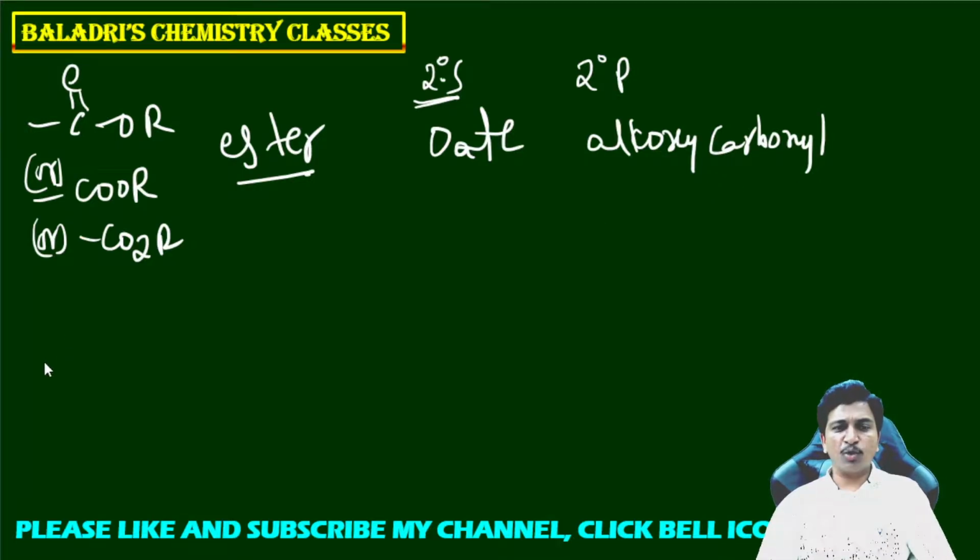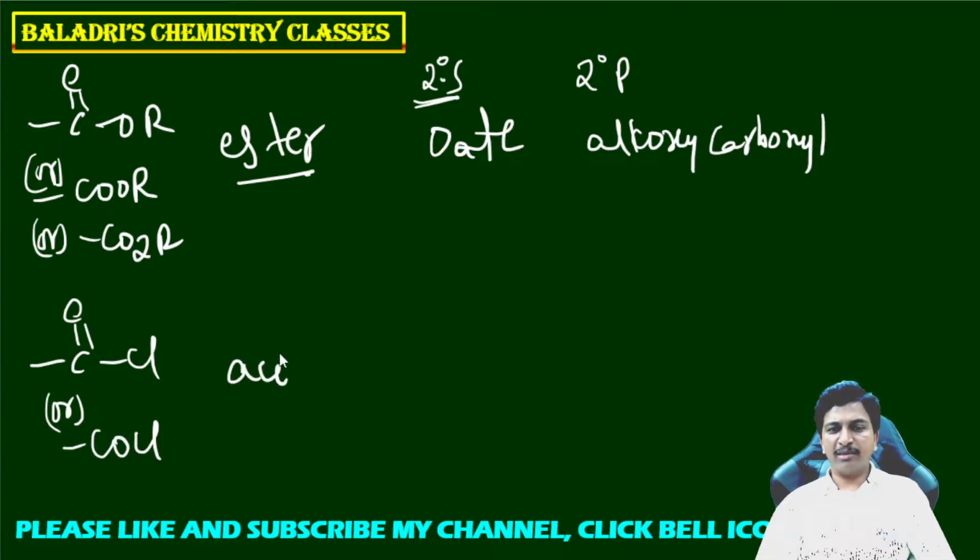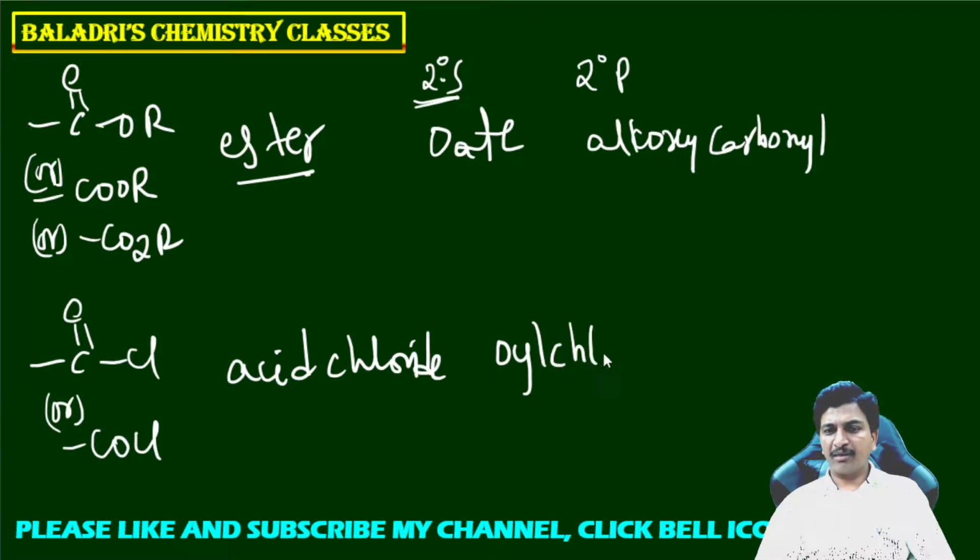Now the next functional group is acid chloride, C double bond OCl, or we can also represent it as COCl. This functional group name is acid chloride. If it is the major priority functional group in the given organic compound, its suffix must be written as oyl chloride.